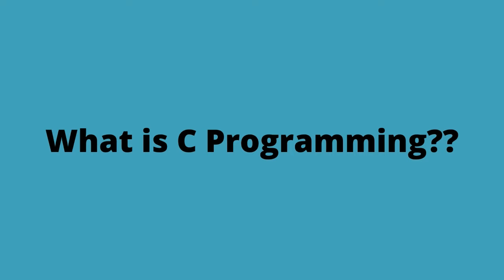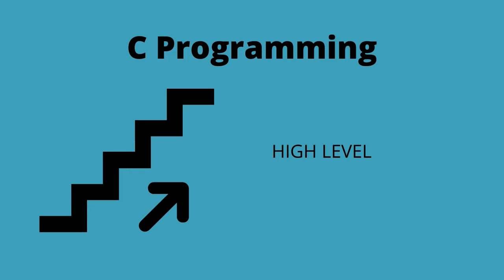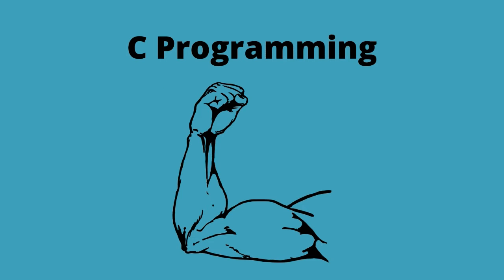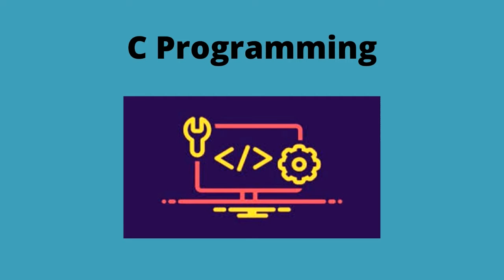After the introduction and the need of programming language, let's start with the C programming language. C programming language is a programming language, obviously, and it is a high level programming language. High level means it is closest to computer language, or it is more similar. It is very powerful and it is faster. And it is said that C is a God's programming language.